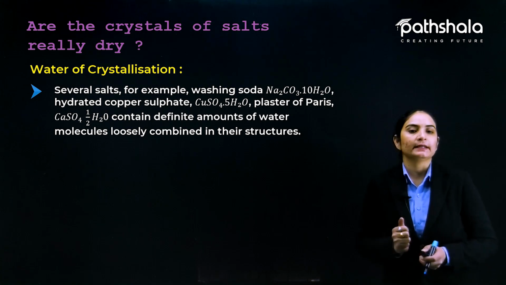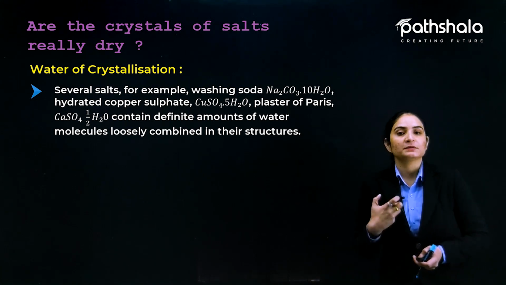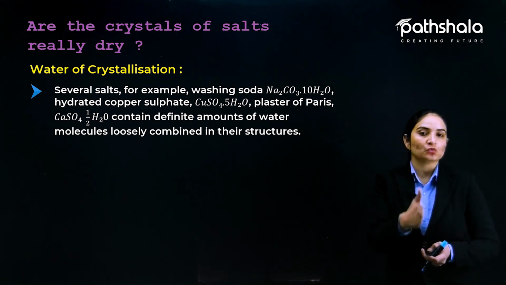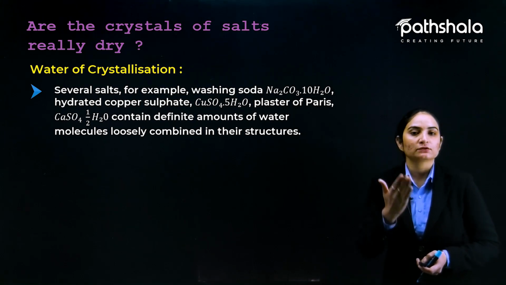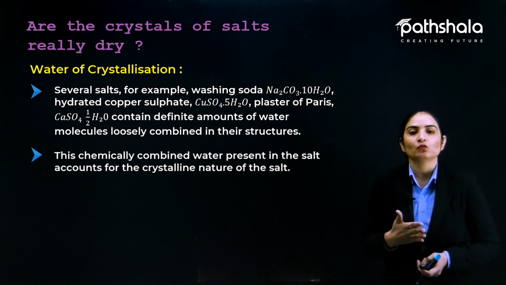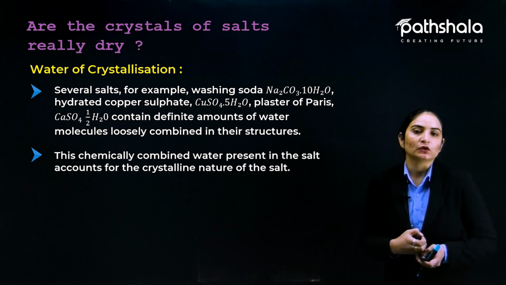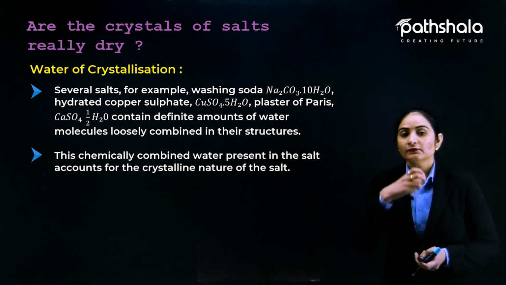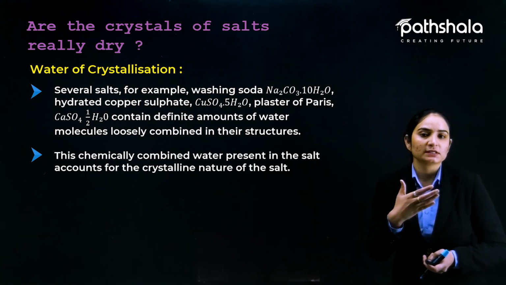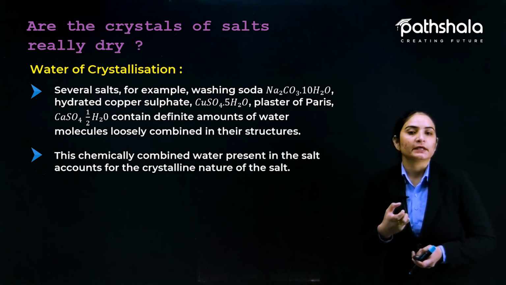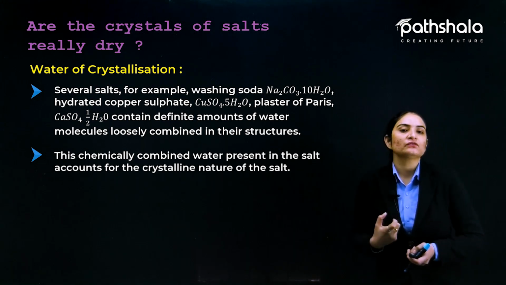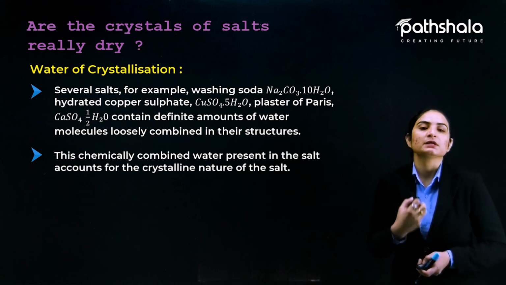So the formula indicates that the particular substance is found with a particular number of crystallization water molecules, that is 10H2O, 5H2O and ½H2O in the case of these given salts. Next, this chemically combined water present in the salt accounts for the crystalline nature of the salt. Why is that particular salt a crystal? Because of this water of crystallization. With the combination of this amount of water, that particular salt behaves as a crystal.